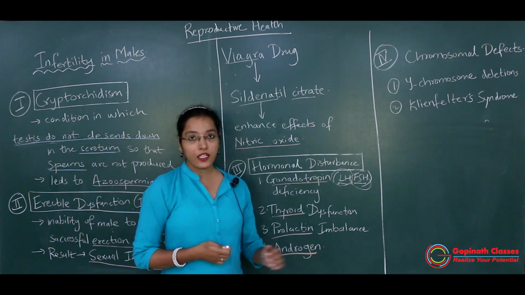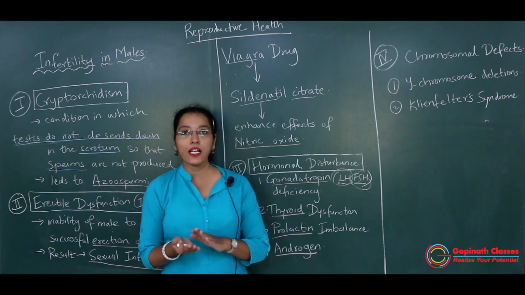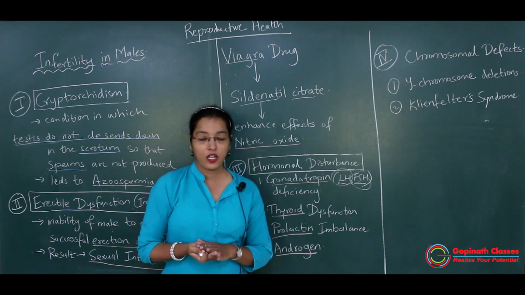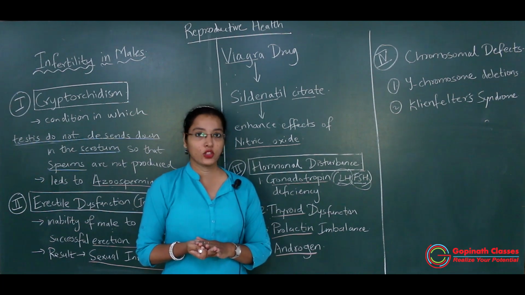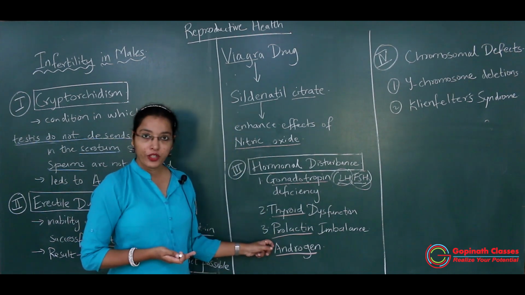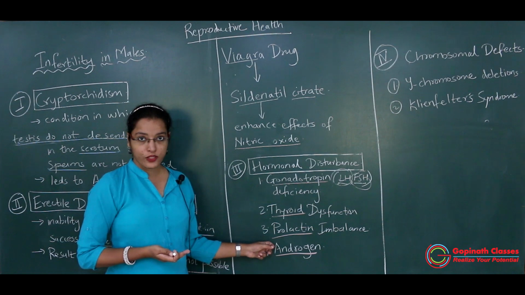Prolactin imbalance. If there is an imbalance of prolactin, it is going to affect the sperm formation as well as the formation of testosterone. So prolactin also plays a very important role in males.